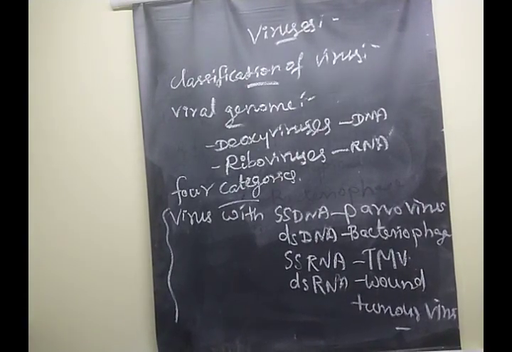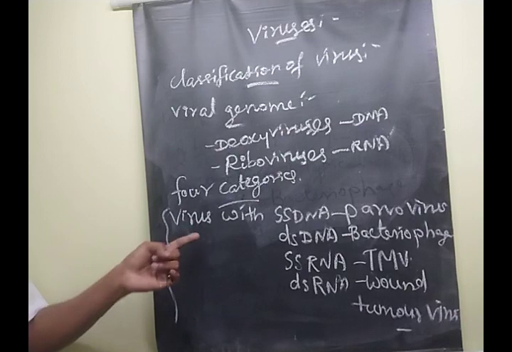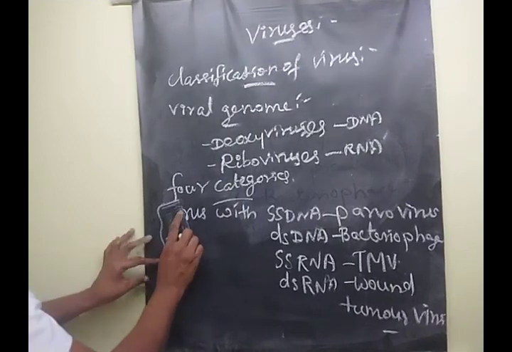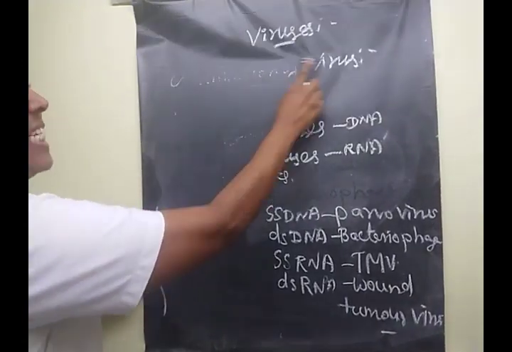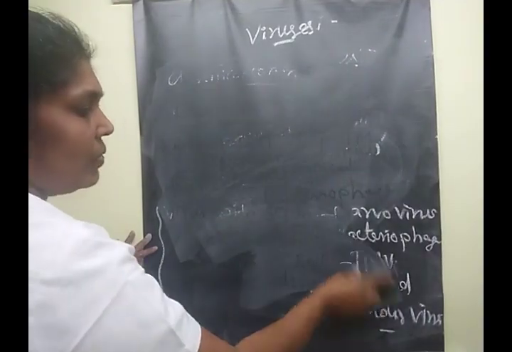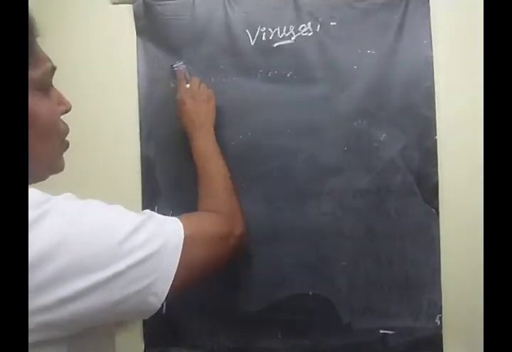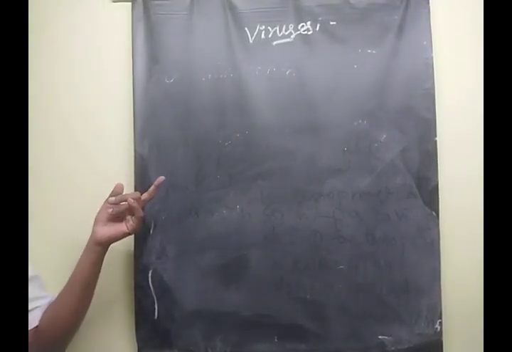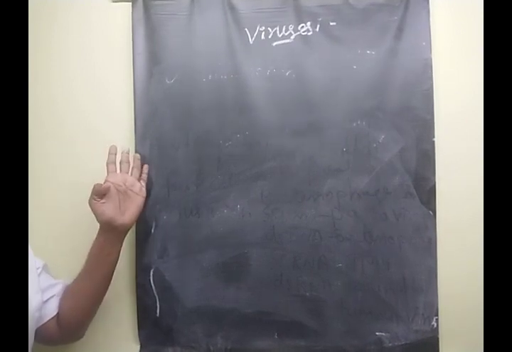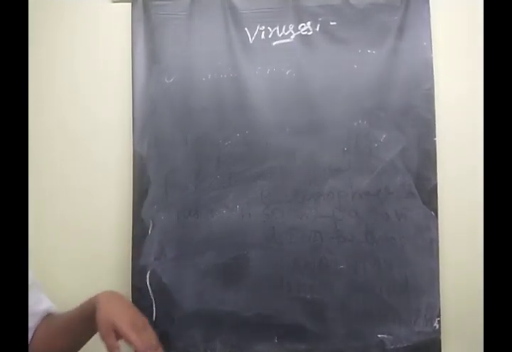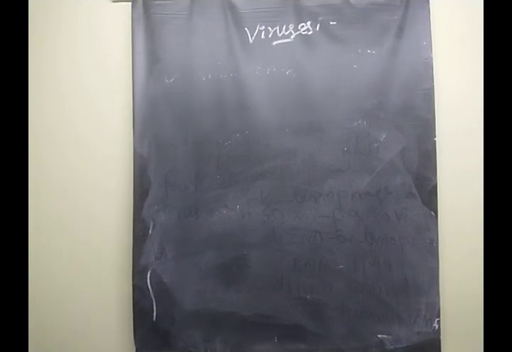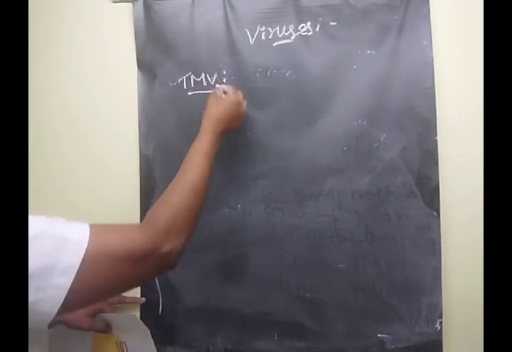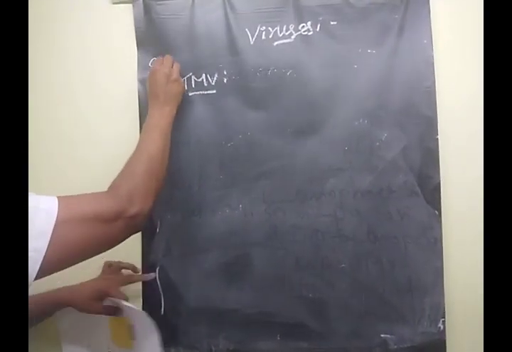Clear, children? It's very, very important. Okay, the next thing we are going to learn about is the structure of two viruses. In your syllabus, they mention two detailed structures of viruses. The first one is the tobacco mosaic virus. The structure of tobacco mosaic virus.